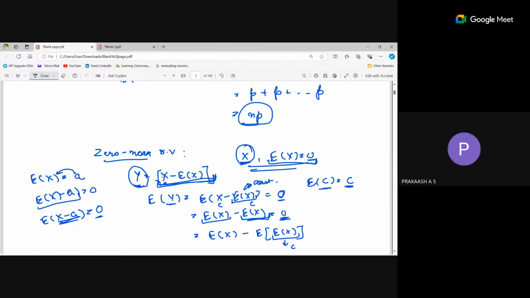The expectation of y is 0, that's why we call y a zero mean random variable. If you take the expectation of x minus expectation of x, it becomes 0. Anytime you take the expectation of x, only that value will come. The expectation of x value only will come. So the average of the average is only one value. Is it correct?